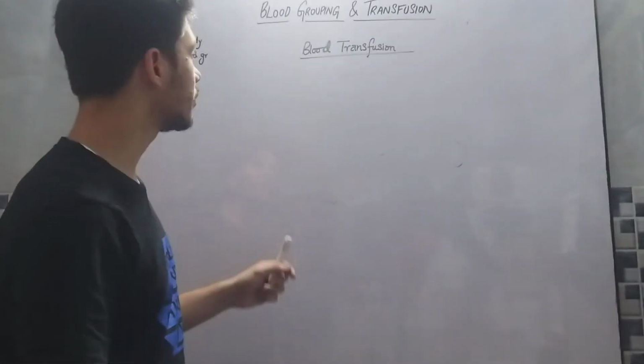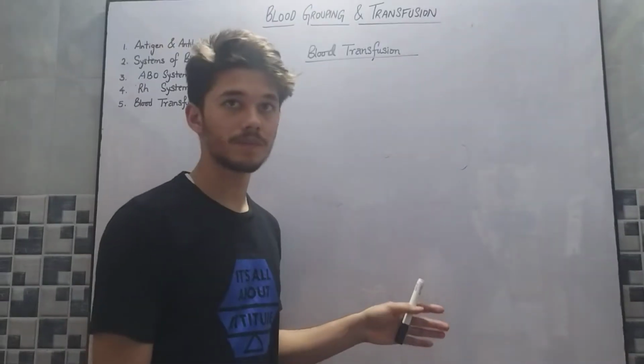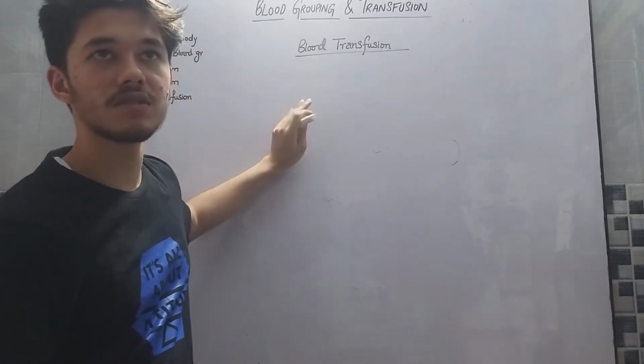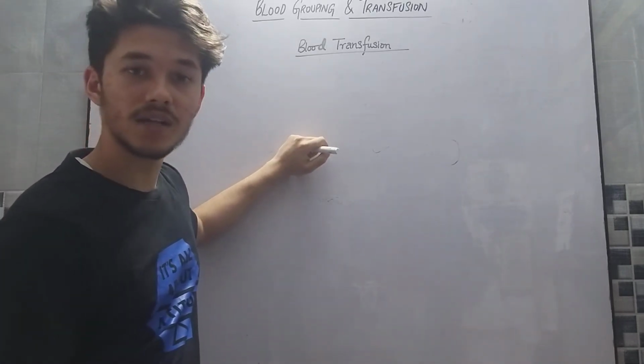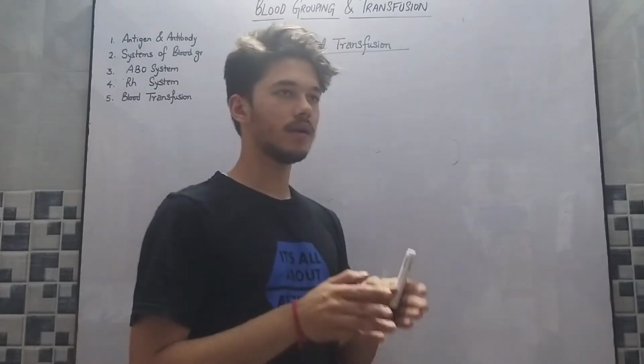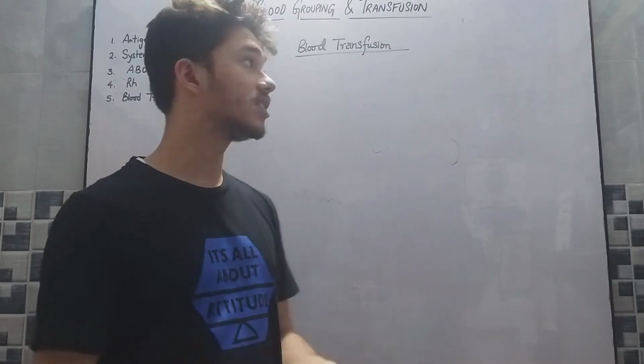Now in our next topic we will discuss blood transfusion. In today's world, blood transfusion is needed in case of any accidental injury. So blood transfusion has to be provided so that it is not fatal for the patient.